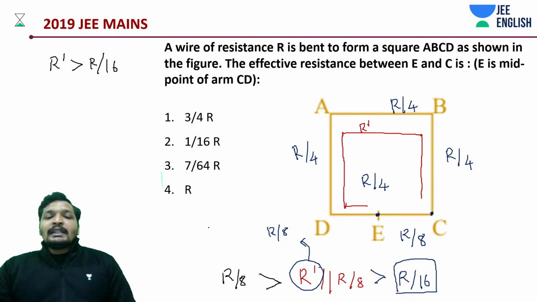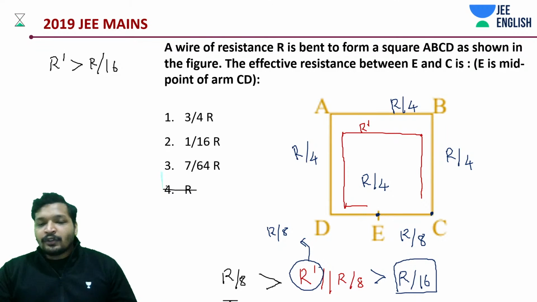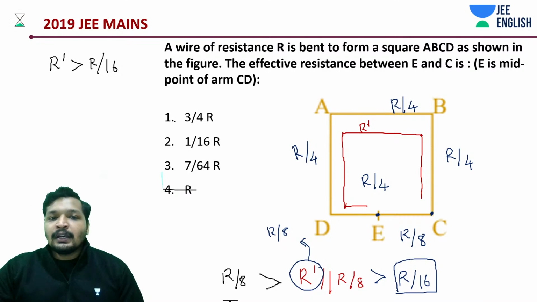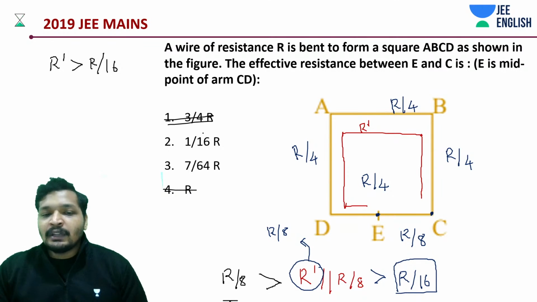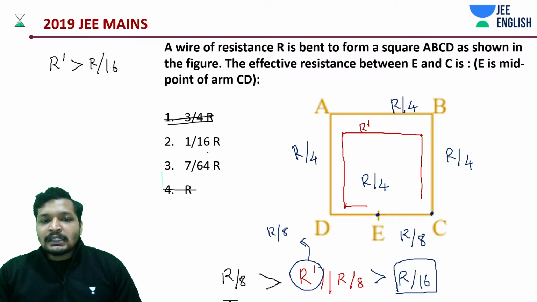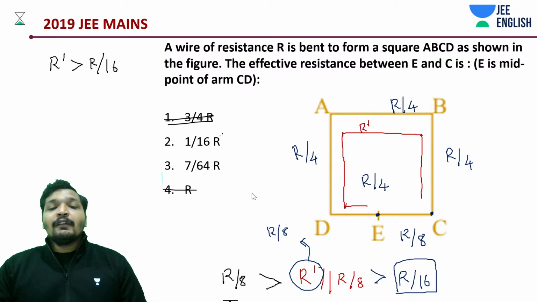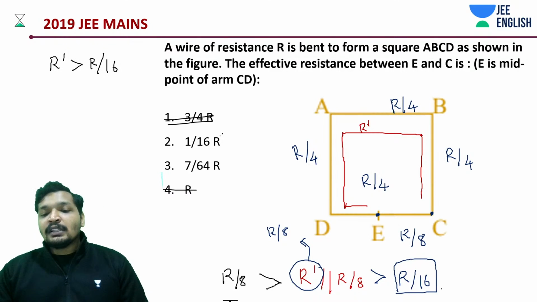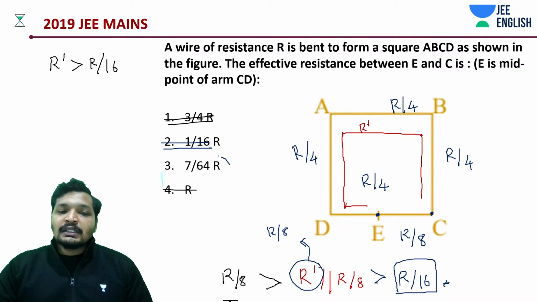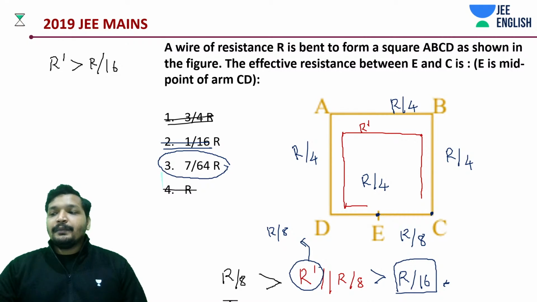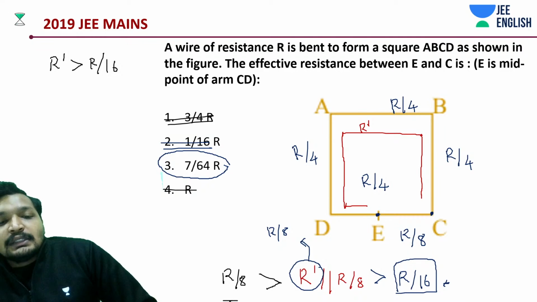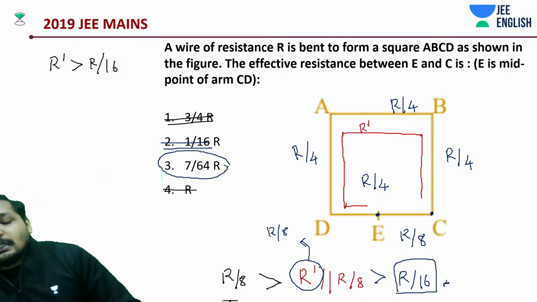So let's say which of the values are greater than R by 8. Let's eliminate those. R is greater than R by 8, it's of course not going to be R. What about 3 by 4 R? It's also greater than R by 8, this is like 0.75 times R. What about 1 by 16 R? 1 by 16 R is basically the worst possible value, R by 16. So the answer should be 7 by 64.